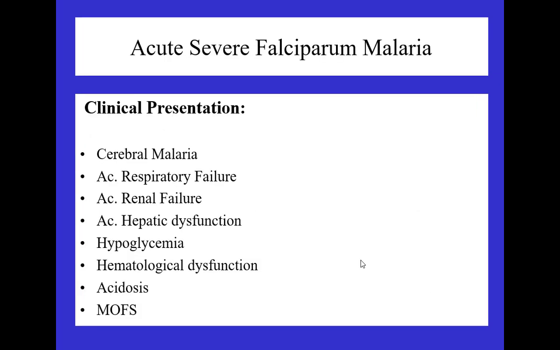Coming to the next condition, falciparum malaria. These are patients who come with varied clinical presentations. They can have CNS involvement, respiratory, renal, or hepatic involvement, can present only with hypoglycemia with altered sensorium, can have acidosis, and can also come with multiple organ involvement. For the last 2 or 3 years, we are also receiving severe Plasmodium vivax infection with multiple organ involvement, which was not considered a serious condition earlier. Now we receive 2 or 3 patients a year in our hospital with Plasmodium vivax infection, not falciparum. So you can have that kind of presentation also.